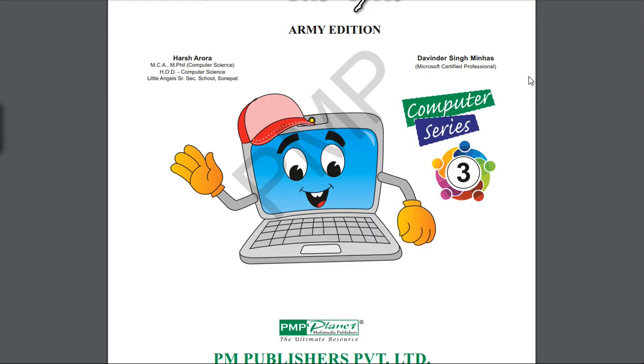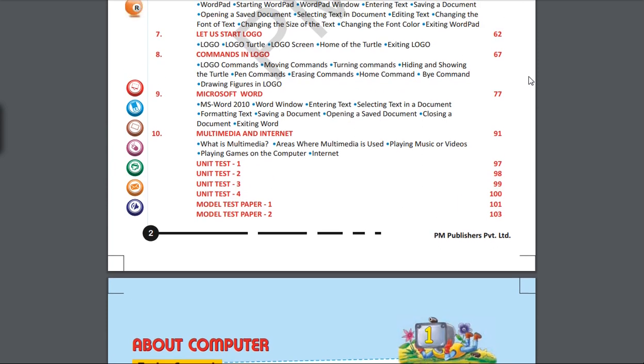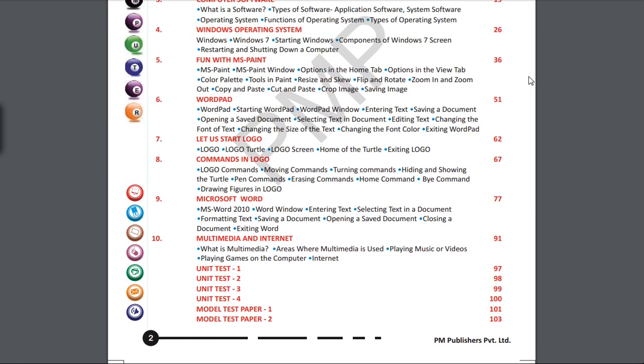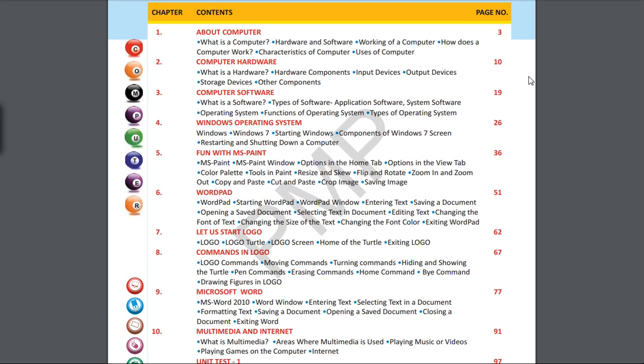Now students, before we had our summer vacation, we had already completed a lot of chapters. If you look at your syllabus given in this page, we had completed about computer, computer hardware, computer software, and Windows operating system.